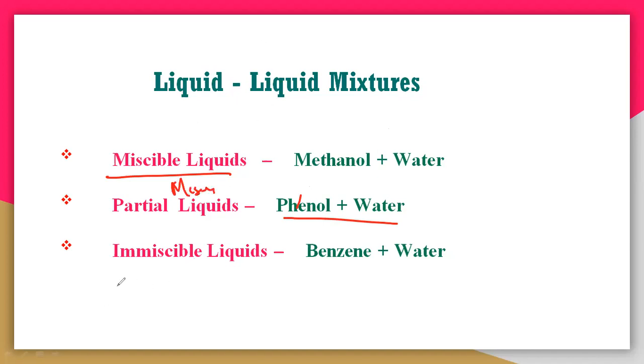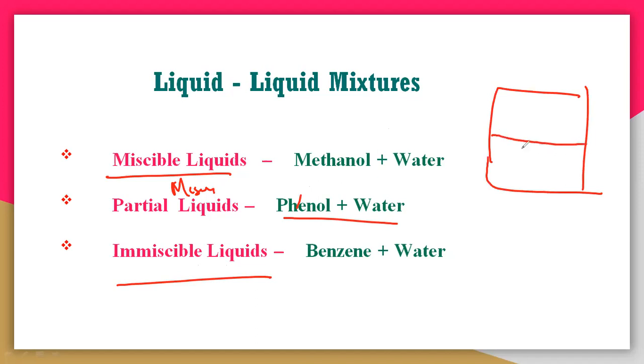And the third case is immiscible liquid. Immiscible means it does not dissolve at all in a solvent. So that means benzene and water. You can take petrol and water, ether and water. You will also get oil in water. Water and oil both will form two layers like this, so it will make two layers as a heterogeneous mixture.